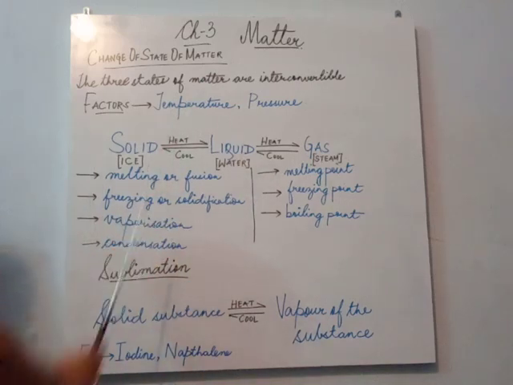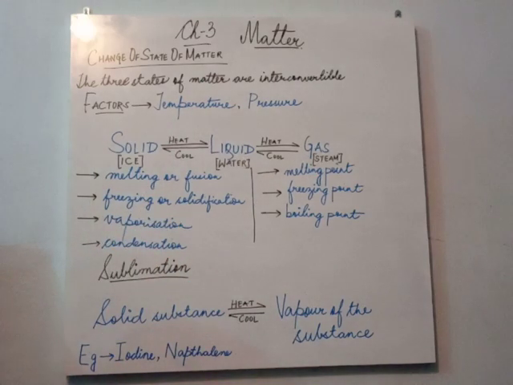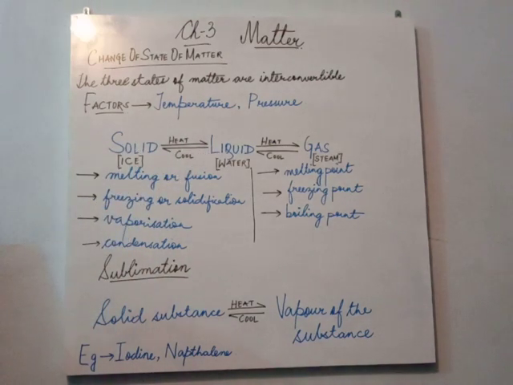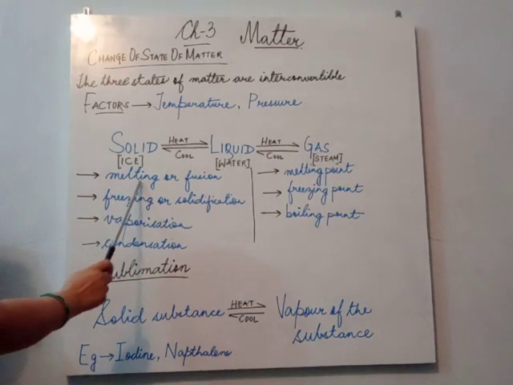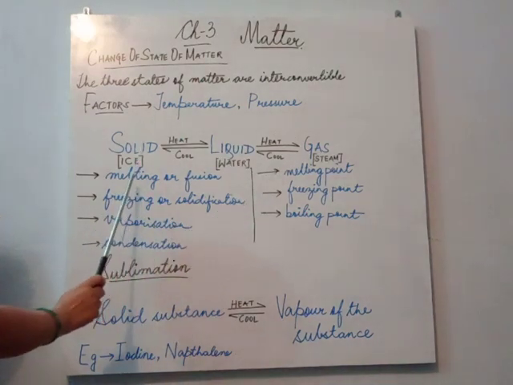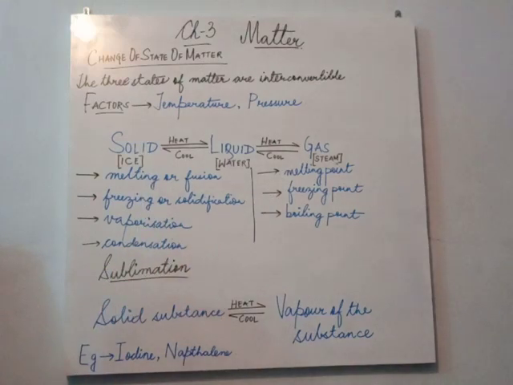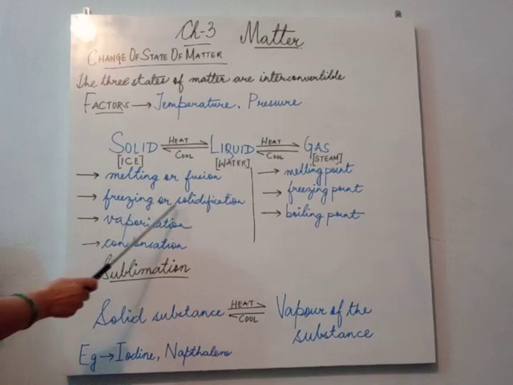And what is melting point? Melting point is a temperature at which a solid melts into liquid. Understood the difference between melting and melting point? Melting is a process and melting point is the temperature. Is that clear?